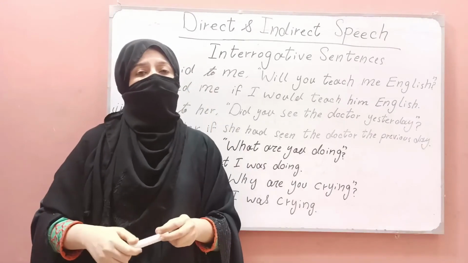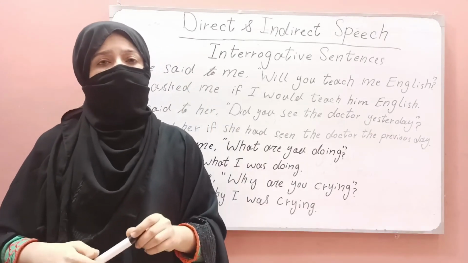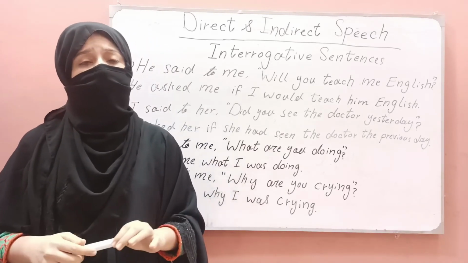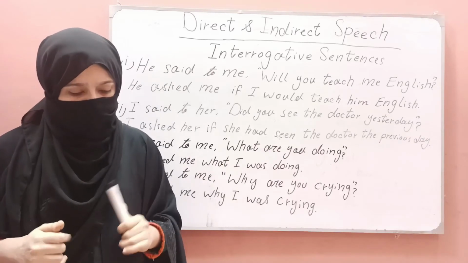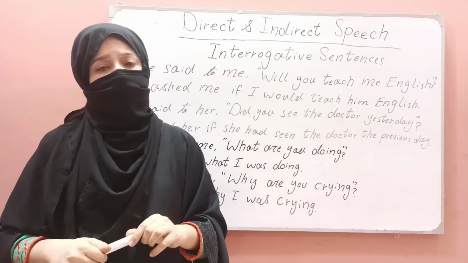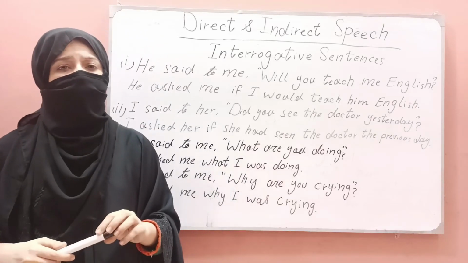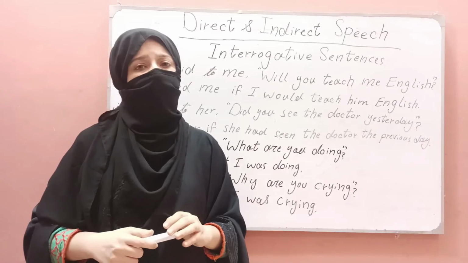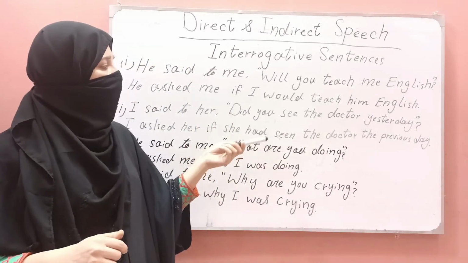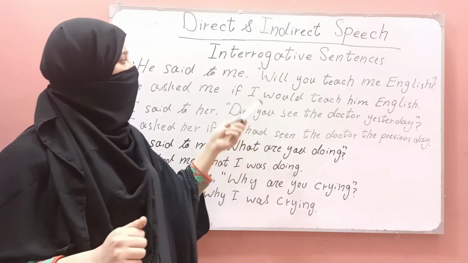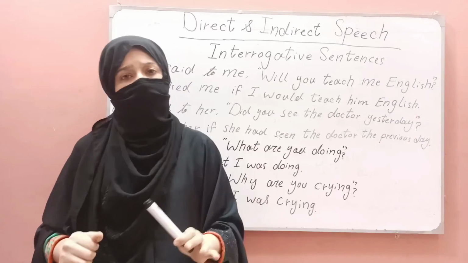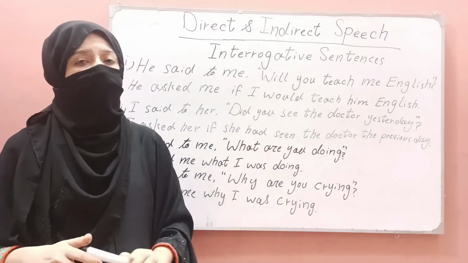I told you that in converting direct speech into indirect speech, if the sentences are simple and assertive, whatever tenses we are using, we use the conjunction that. But if they are interrogative and we are not using the WH family, we use if. And if they are interrogative and we are using the WH family, we remove if.